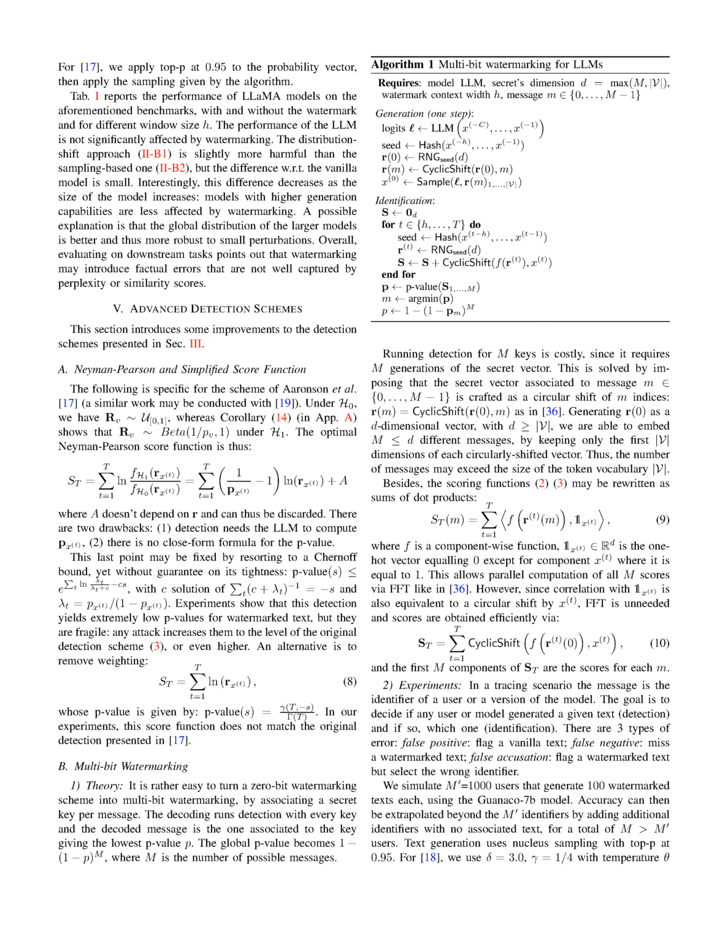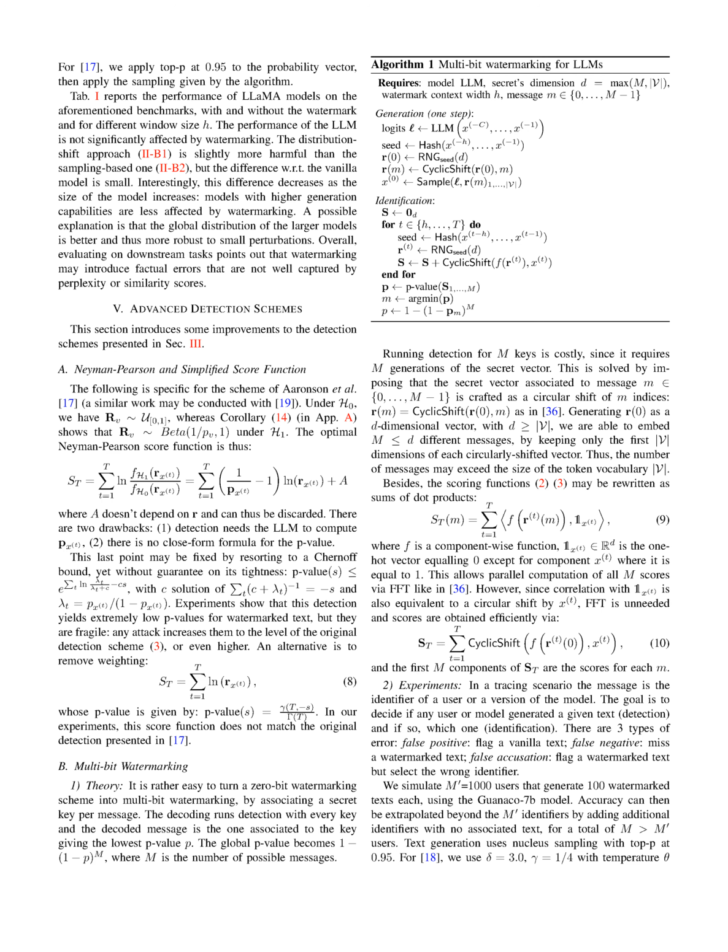However, these p-values are fragile and any attack can increase them to the level of the original detection scheme, or even higher. An alternative approach is to remove the weighting. In this case, the score function is the sum of the natural logarithm of r_{x,t}, for each observation from 1 to t. The p-value can then be calculated as the ratio of the incomplete gamma function of t and s to the gamma function of t. However, in our experiments, this score function doesn't perform as well as the original detection method.